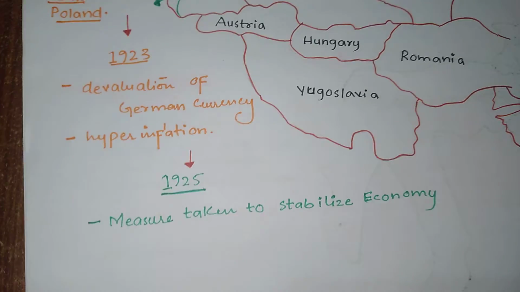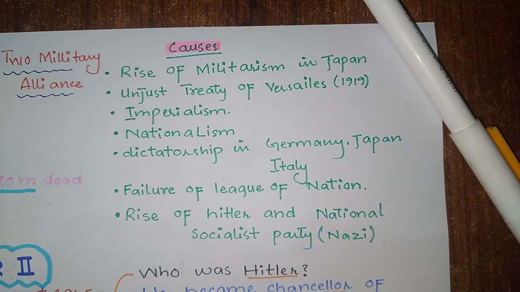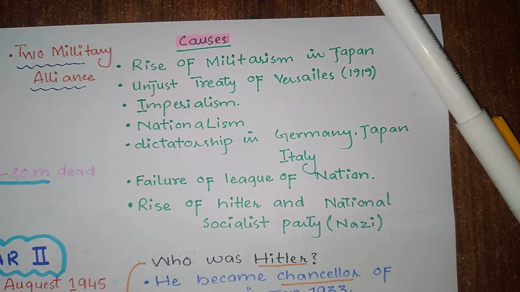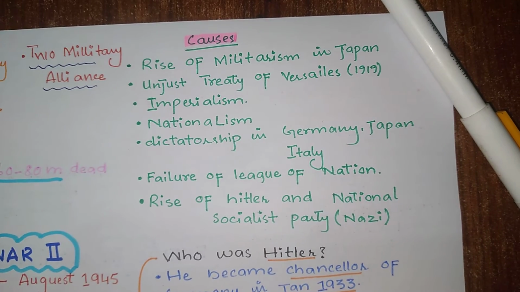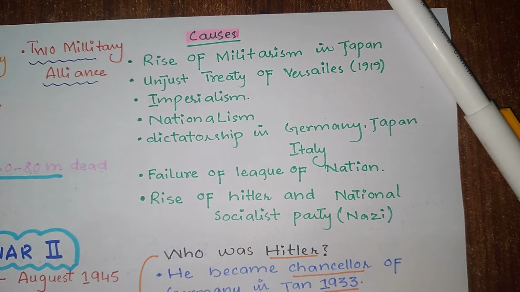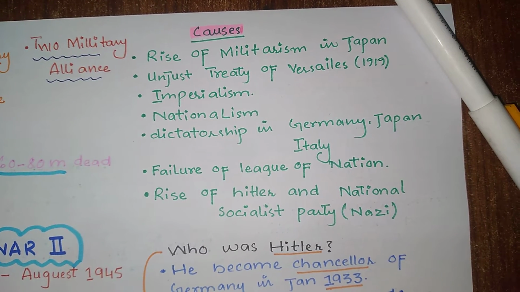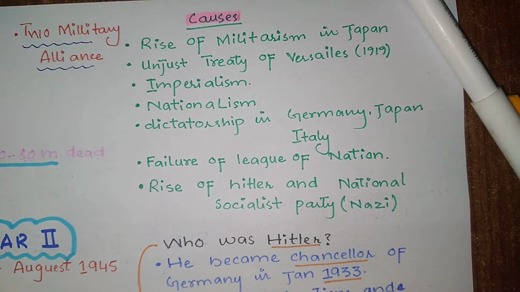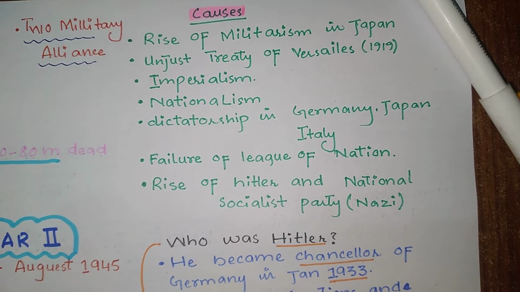Certain measures were taken to stabilize their economy. Now, if we look at the causes of World War II, here are certain causes mentioned. First, the rise of militarism in Japan: as Japan was extending its territory, a military was a prerequisite for that, so Japan was expanding its military. Second, the unjust Treaty of Versailles, because all the blame was put upon Germany. Third, imperialism, because that was the era of imperialism and nationalism, love for one's own country and hate for others. Dictatorship in Germany, Japan, and Italy also caused World War II.